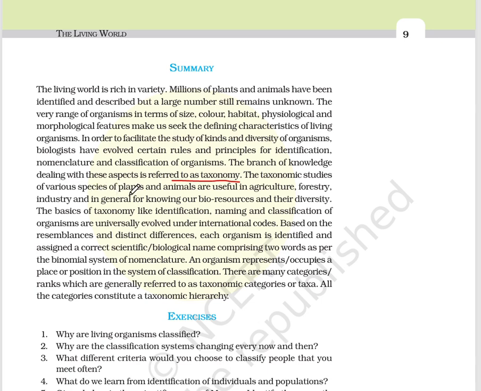Taxonomic studies of various species of plants and animals are useful in agriculture, forestry, industries, and in general for knowing our bioresources and their diversity. The basics of taxonomy, like identification, naming, and classification of organisms, are universally evolved under international codes. Based on the resemblance and distinct differences, each organism is identified and assigned a correct scientific biological name comprising two words as per the binomial system of nomenclature. An organism represents or occupies a place or position in the system of classification. There are many ranked categories which are generally referred to as taxonomic categories or taxa. All the categories constitute a taxonomic hierarchy.